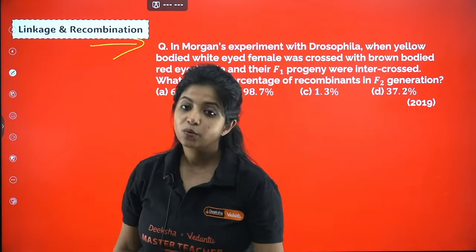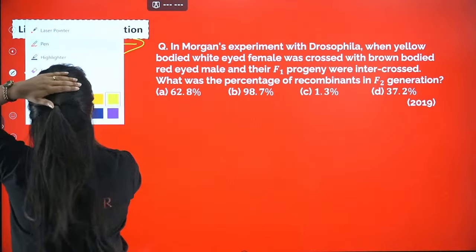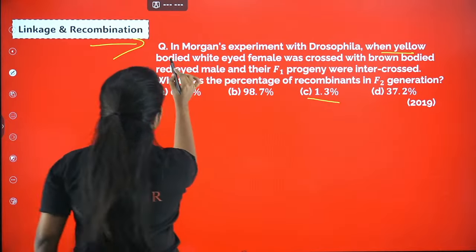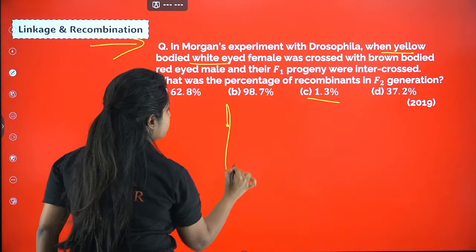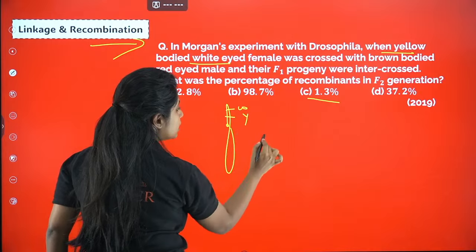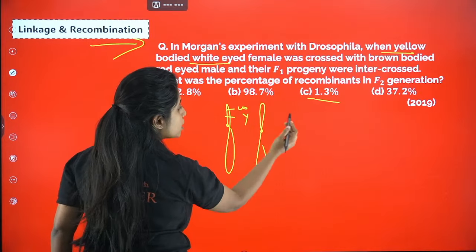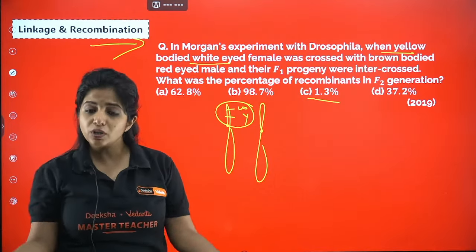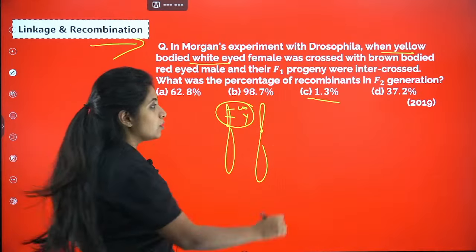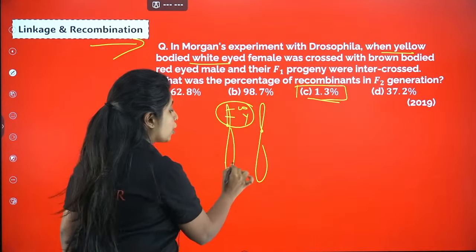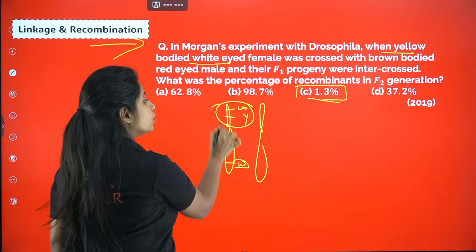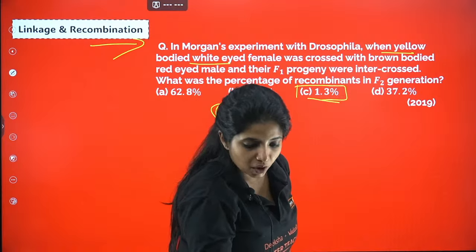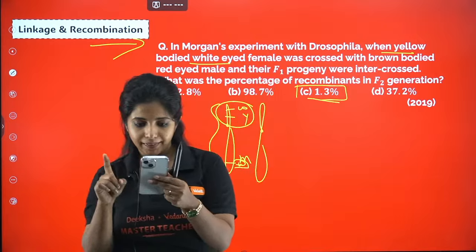It is C, 1.3%. Why 1.3%? I told you, yellow-bodied, white-eyed female. White eye is there, yellow body is here, and whatever other thing you are crossing with, anyway, these genes are going to be very close to each other. Do you think you will find much recombination out there? Only 1.3% recombination is going to be there. If you're talking about miniature wing size, it is going to show 37.2. Got it? The answer for this question is C.